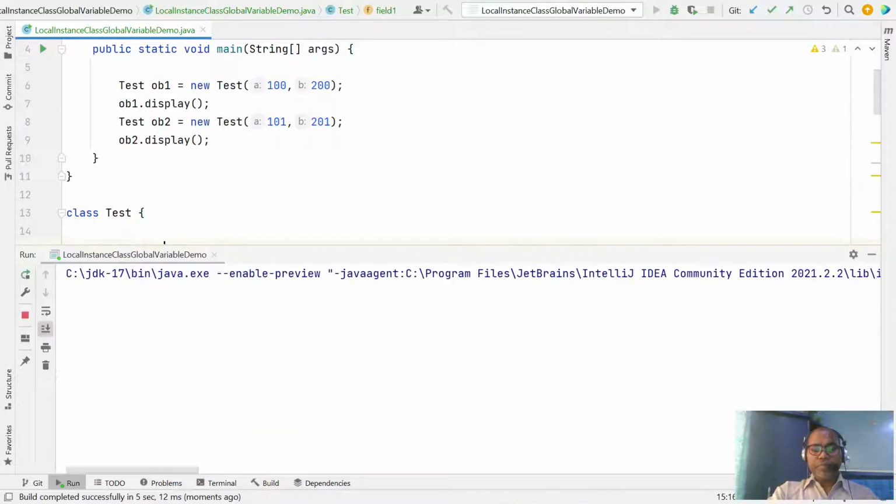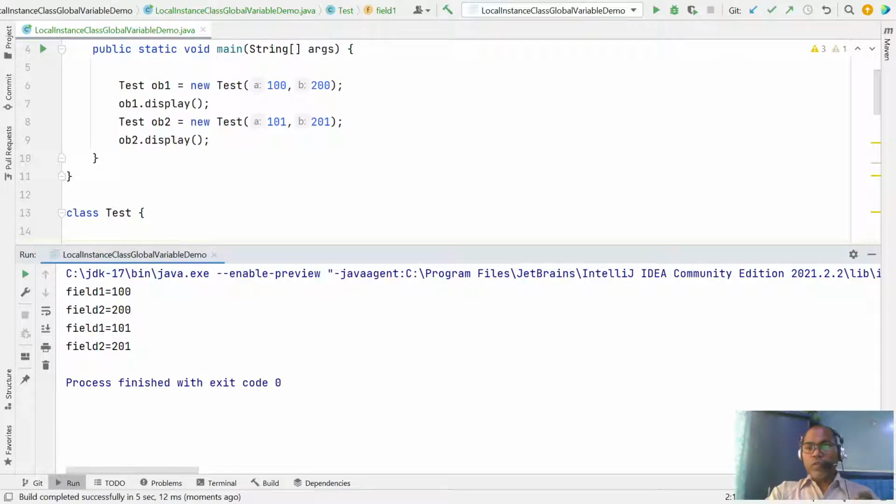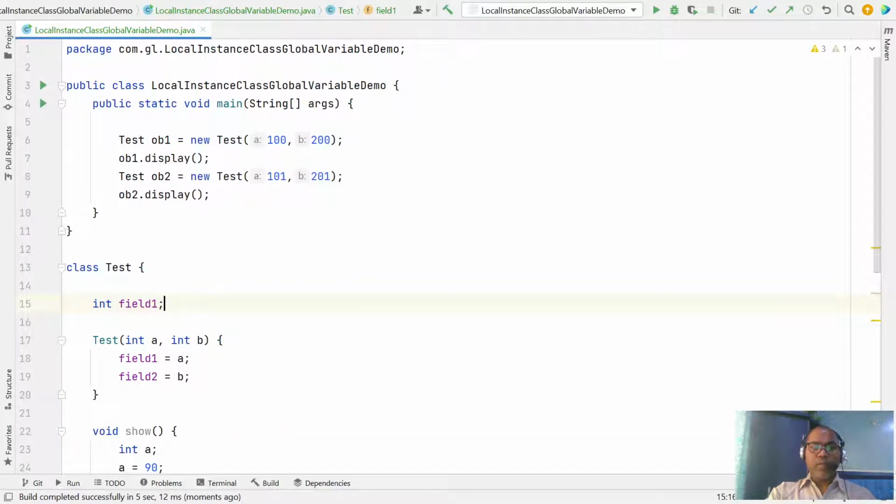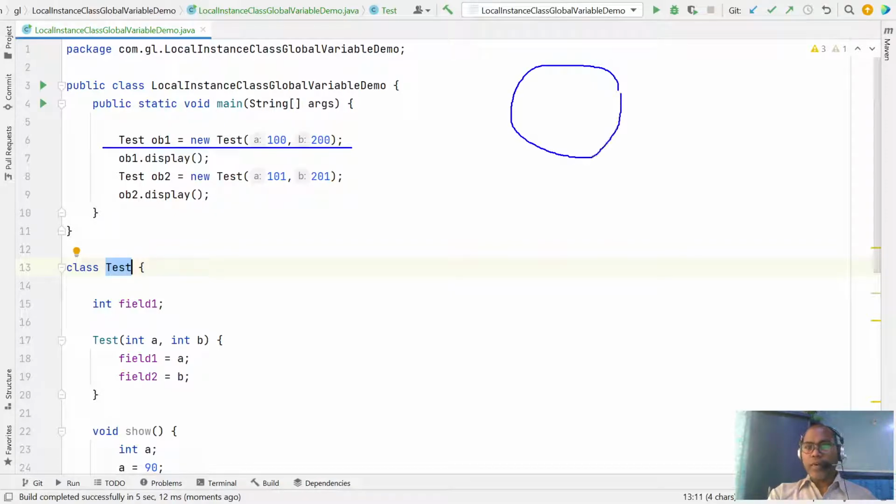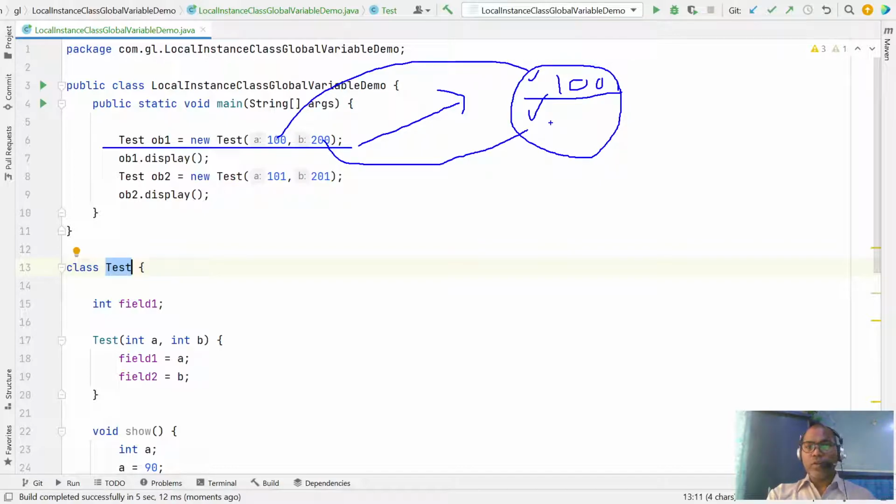So in the class there is only one declaration of the variable, but whenever you create object1, one object is created inside your heap memory. It has two fields, field1 and field2. Here field1 contains 100 and field2 contains 200, right?